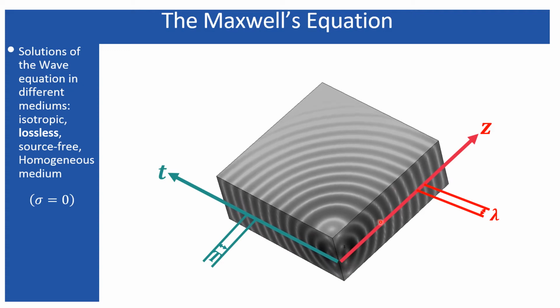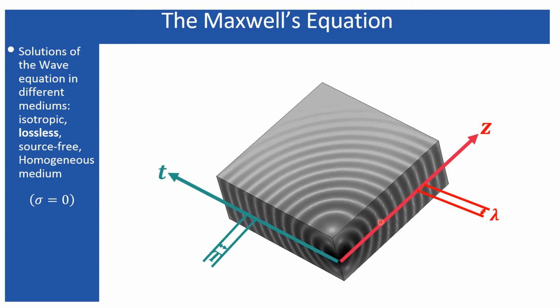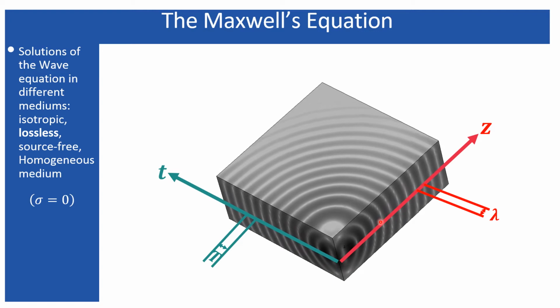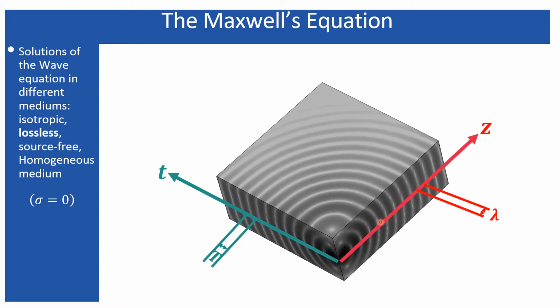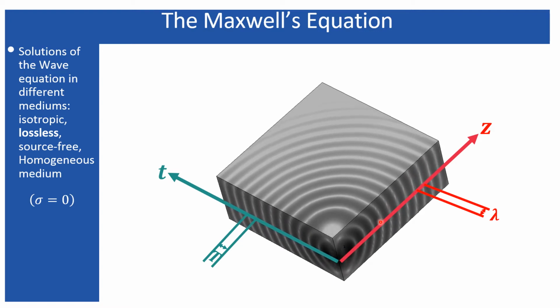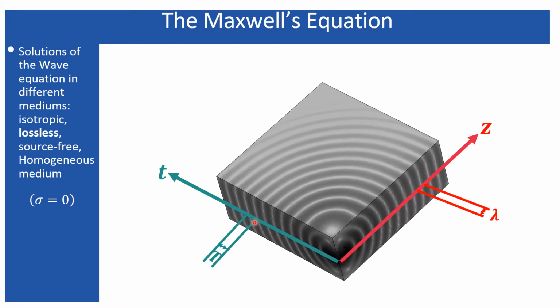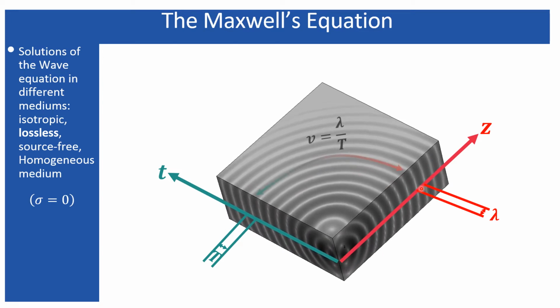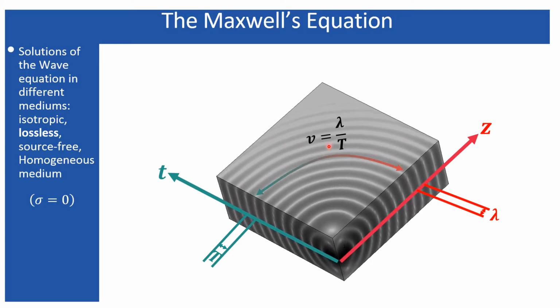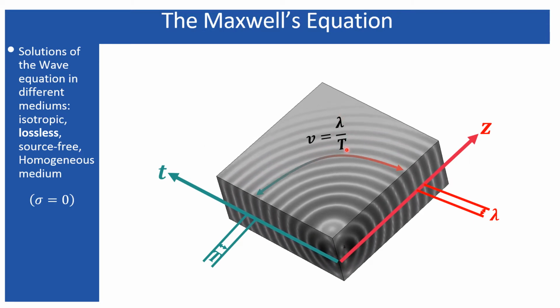So basically the planes are propagating their own wavelength along the z axis, taking their own time period on the time axis. That defines the velocity, and that relates the time axis with the z axis. So the velocity is nothing but the wavelength divided by the time period.